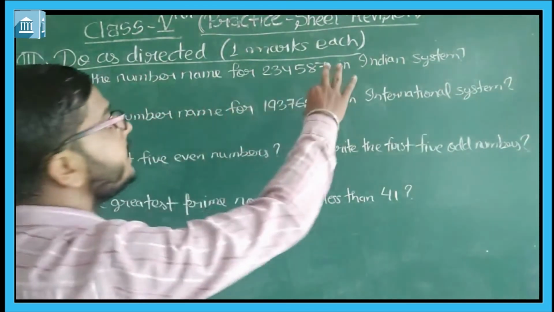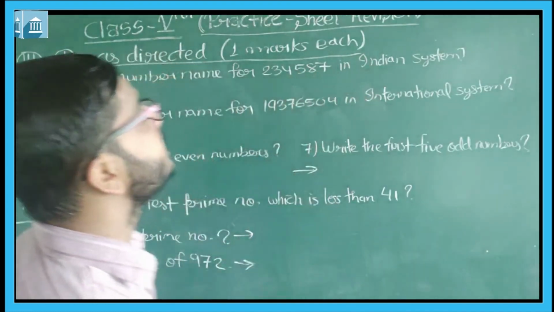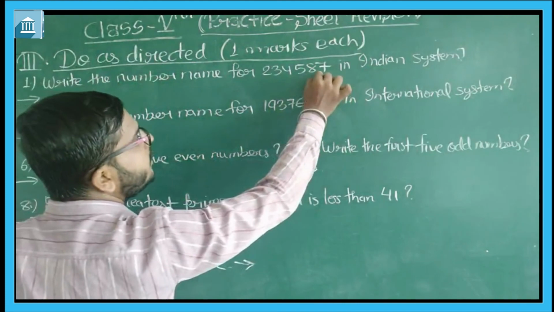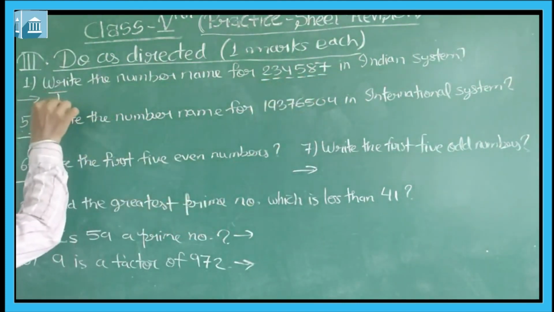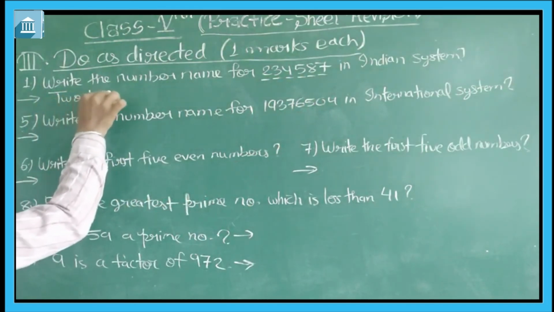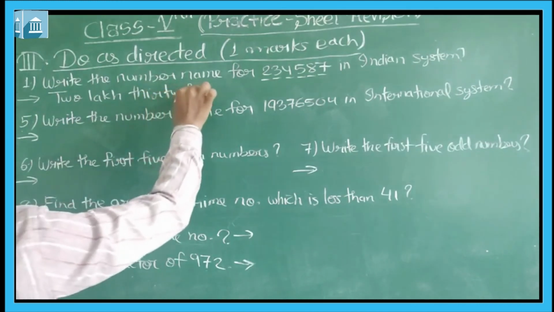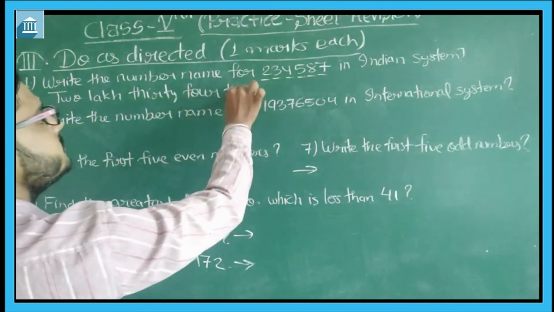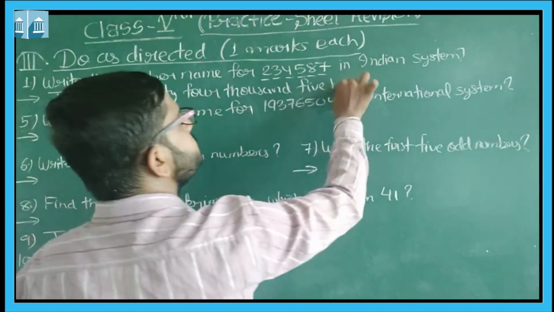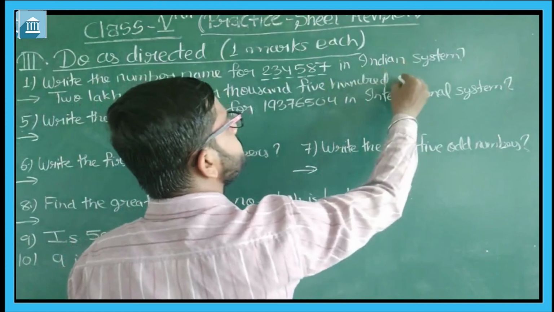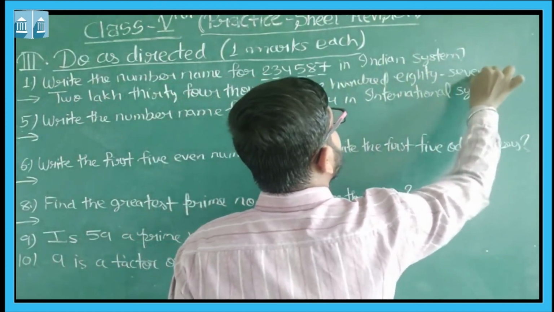Write the numeral name, the number name for this number in Indian system. First of all we can observe ones, tens, 100, 1000, 10,000 and lakh. Then we can write here 2 lakh 34,587. We can write it as.